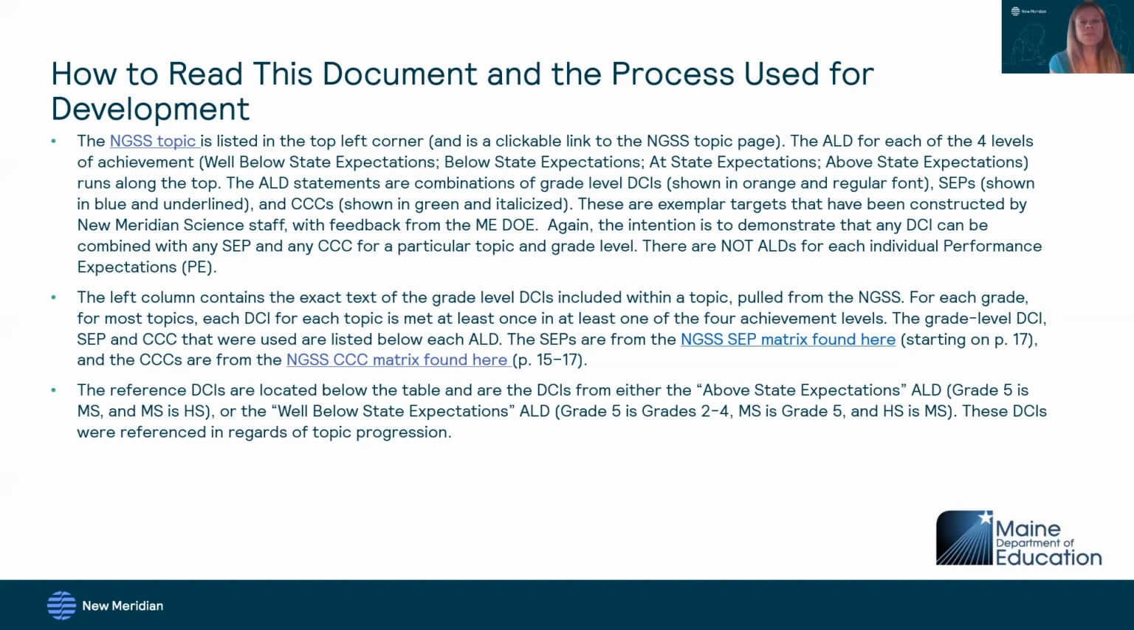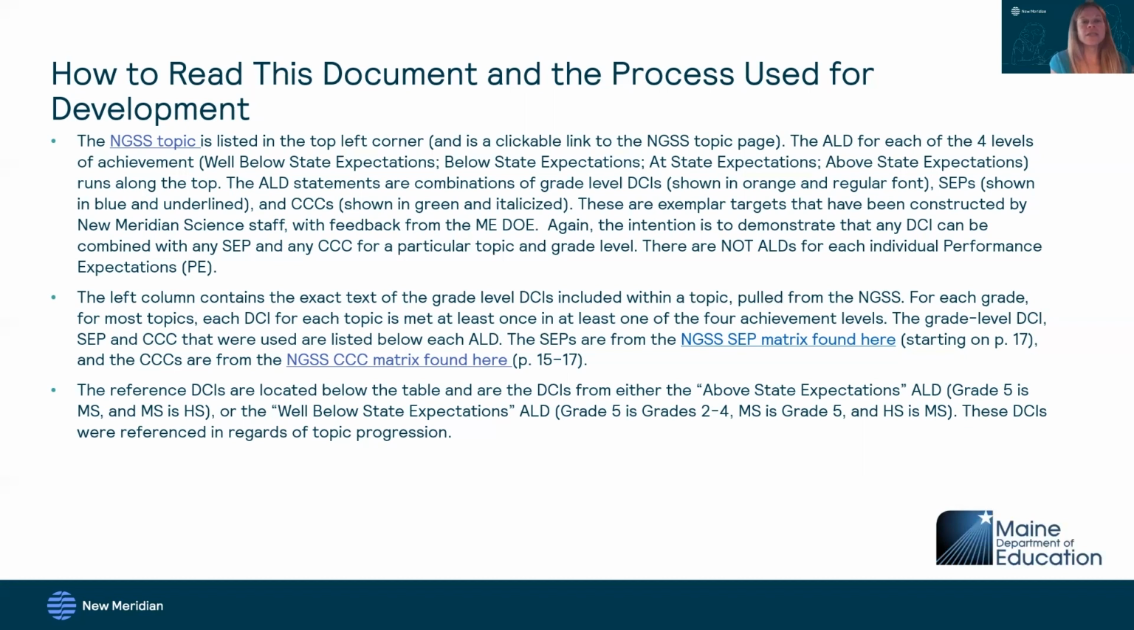The left column is going to contain the exact text of the grade level DCI included within a topic. These are pulled directly from the NGSS documents. For each grade, for most topics, each DCI for each topic is met at least once, and at least once of the 4 achievement levels. This will help to show that any DCI can be achieved at any of the 4 levels. It depends on what it's combined with that determines the level that it's at.